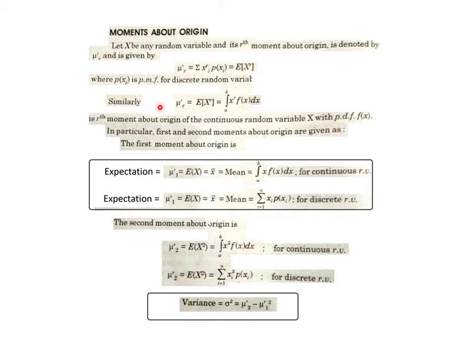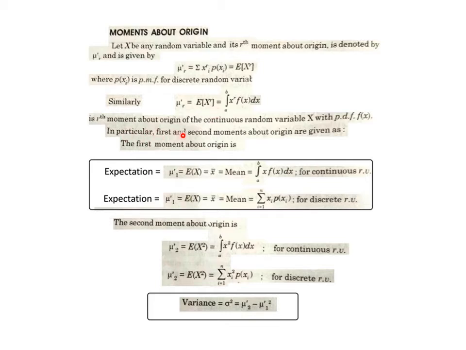Similarly, the rth moment about origin mu r dash is again symbolized as the expectation of x power r. For a continuous random variable x, it is in terms of a definite integral from a to b, whatever the limits are, of x power r multiplied with f x, which is the probability density function for that continuous random variable. So it is the integral of x power r f x dx. That is the rth moment about origin for discrete and continuous random variables.